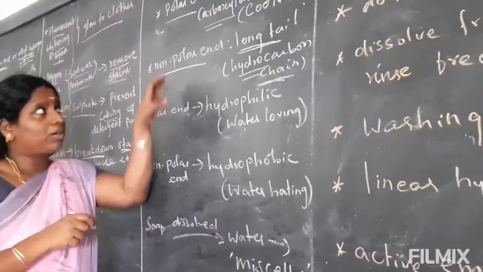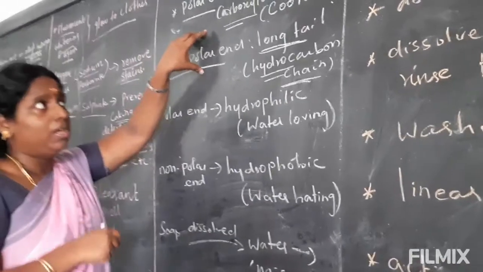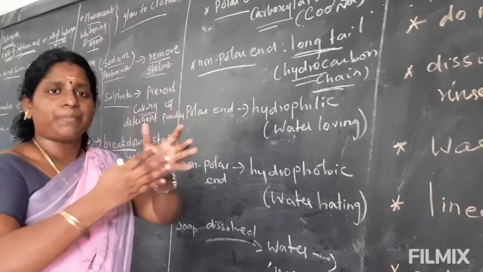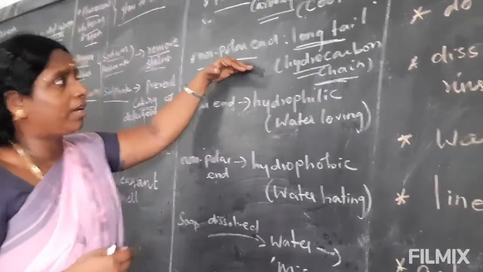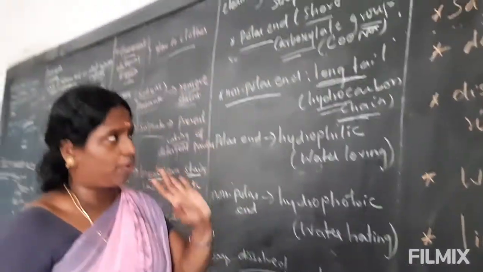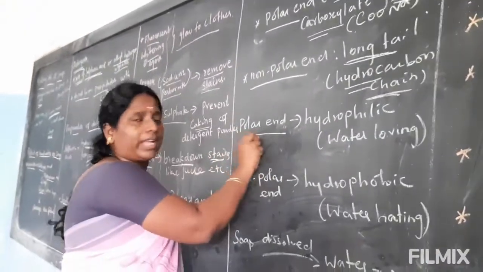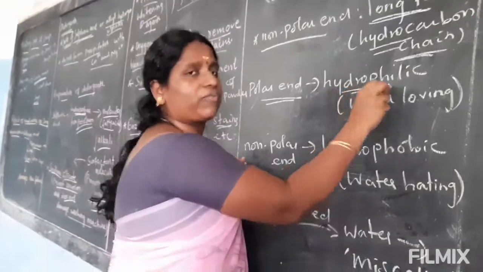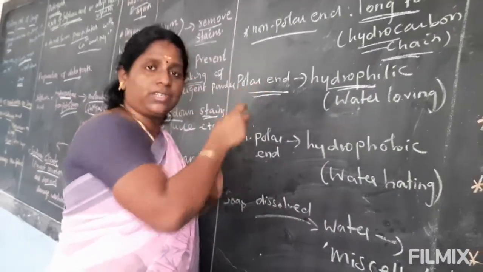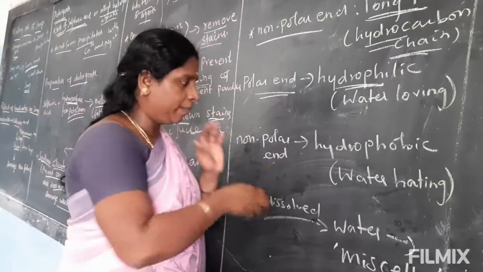So a soap molecule contains a polar end and a non-polar end. The non-polar end has hydrocarbon and the polar end has the carboxylate group. The polar end is also called hydrophilic, which means water loving; this end is attracted towards water.